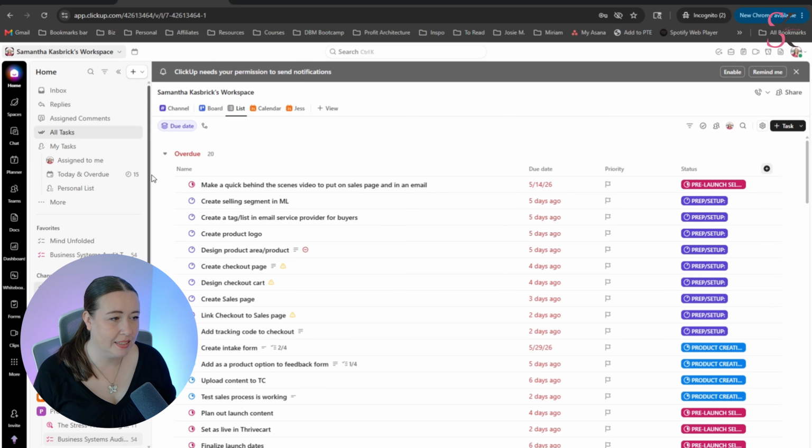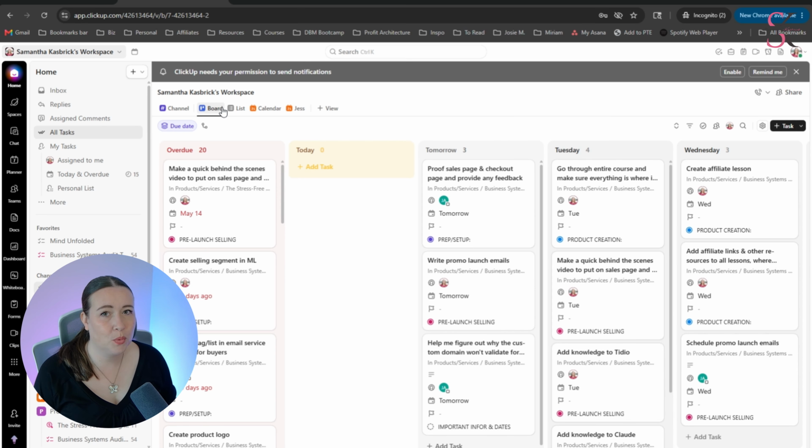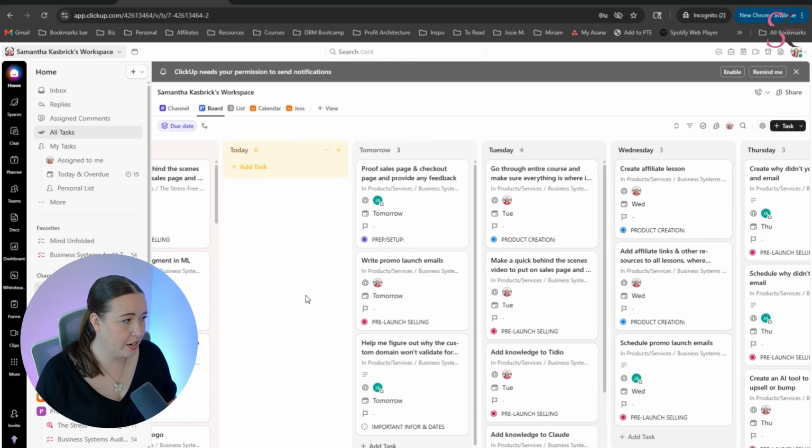But in all tasks, if I go to the board view, what I did was I grouped it by due date. I filtered it to my tasks and then it kind of looks like a calendar, right? So I can see what's overdue, I can see what's today, tomorrow, Tuesday, Wednesday, and then it is kind of like your week laid out,